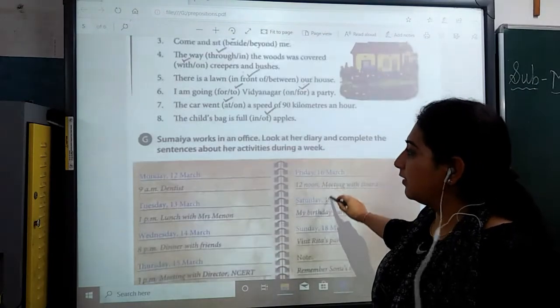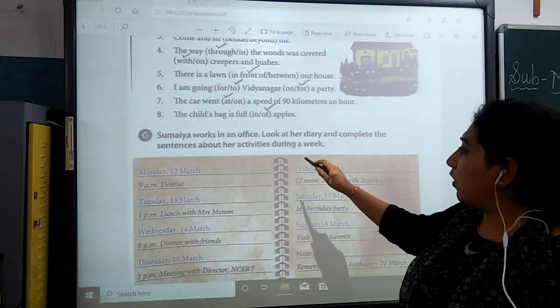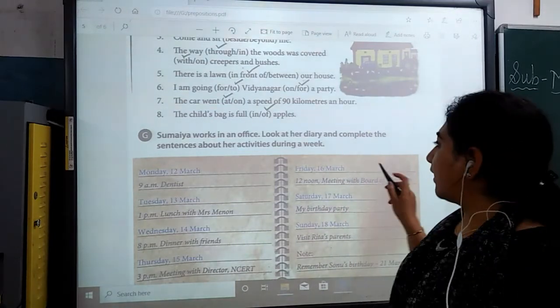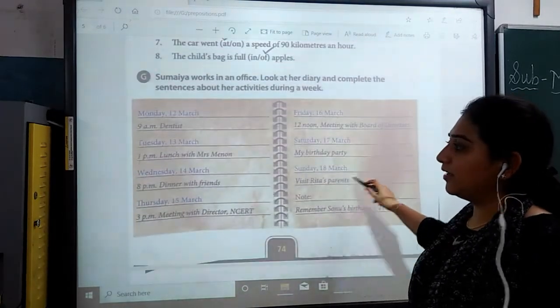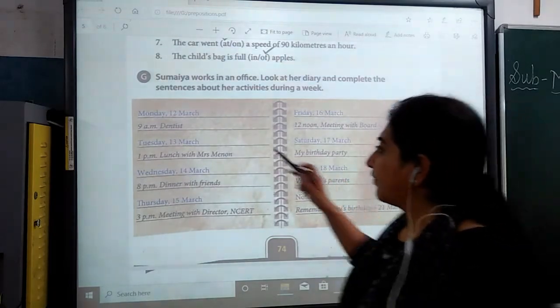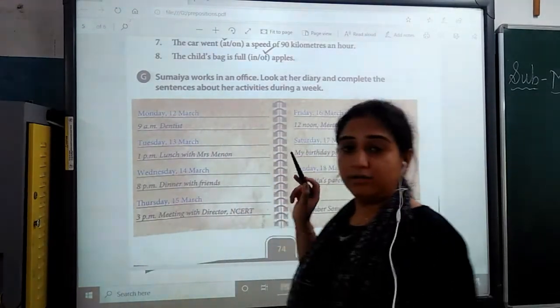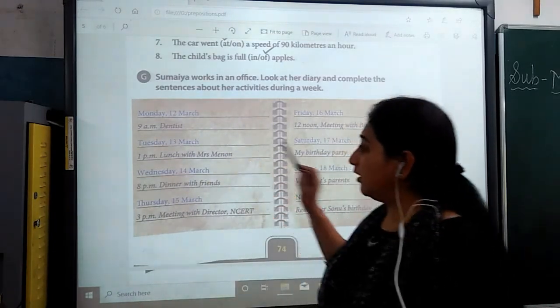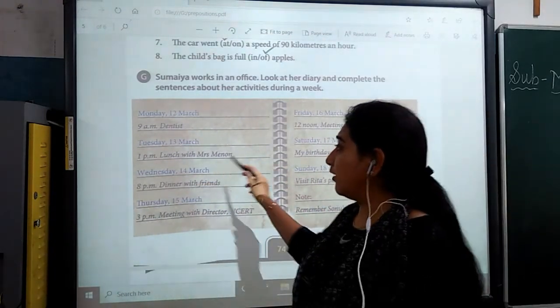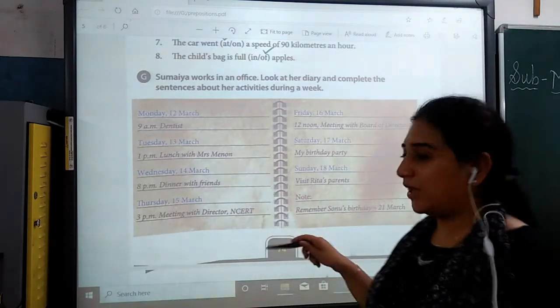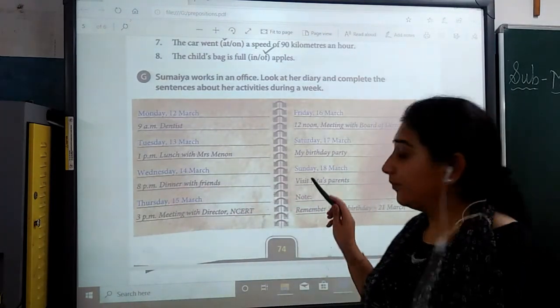This activity is: Sumaya works in the office. Look at her diary and complete the sentences about the activities during her week. You can see the activities, then you will finish. Monday, 12th March, 9 a.m., get this. Tuesday, 13th March, 1 p.m., lunch with Mr. Menon. Wednesday, 14th March, 8 p.m., dinner with friends.